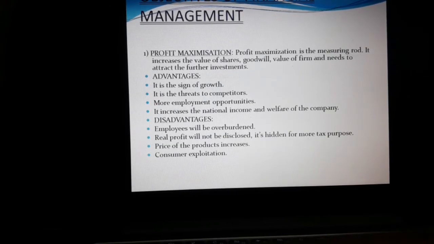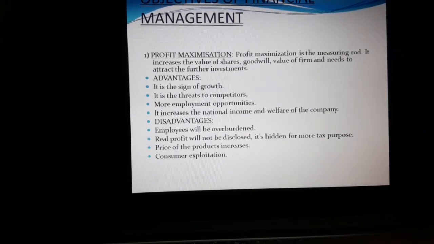Then we have to see about the objectives of financial management. Profit maximization and wealth maximization are the objectives of financial management. Profit maximization is the measuring rod. It increases the value of shares, goodwill, value of the firm and helps attract further investments. If you look at the advantages, it is the sign of growth, it is a threat to competitors, it gives more employment opportunities, and it increases the national income and welfare of the company.